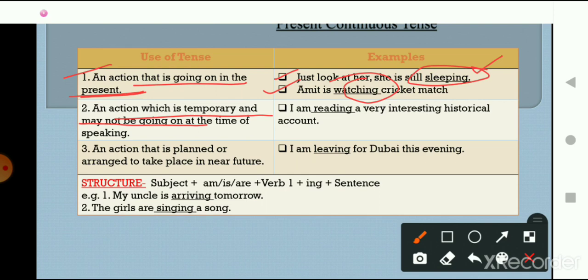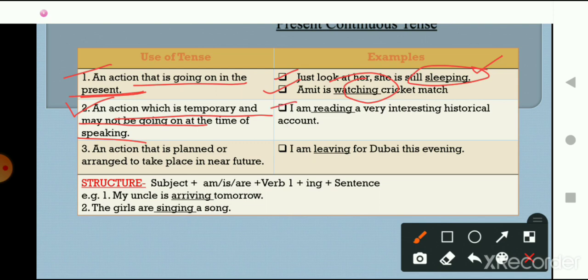Okay, so the first one is when the action is still going on in the present. The second one is an action which is temporary and may not be going on at the time of speaking. What is the meaning of this? That the action is temporary means वो उस time पे जब हम वो बात बोल रहे हैं उस टाइम पे वो एक्शन नहीं हो रहा है. Okay, this is the meaning of this sentence. Let's understand this with the example. I am reading a very interesting historical account.